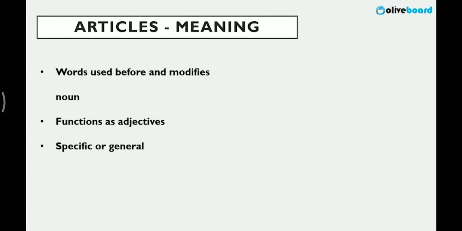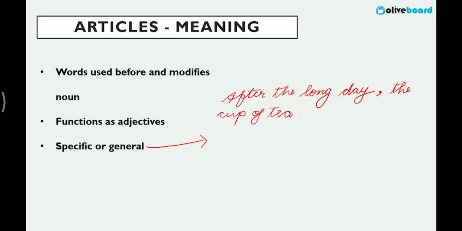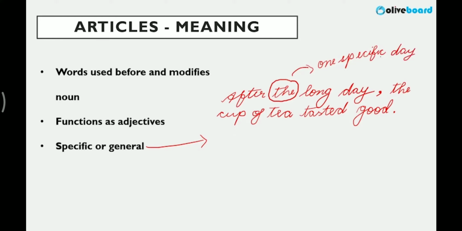So if I write, after the long day, comma, the cup of tea tasted particularly good, right? Now here you can see I have used the long day, which means that I am referring to one specific day that was long. So I'm being specific here, right? One specific day. And the here before cup of tea means I'm referring to one cup of tea that tasted good, a specific one, right?